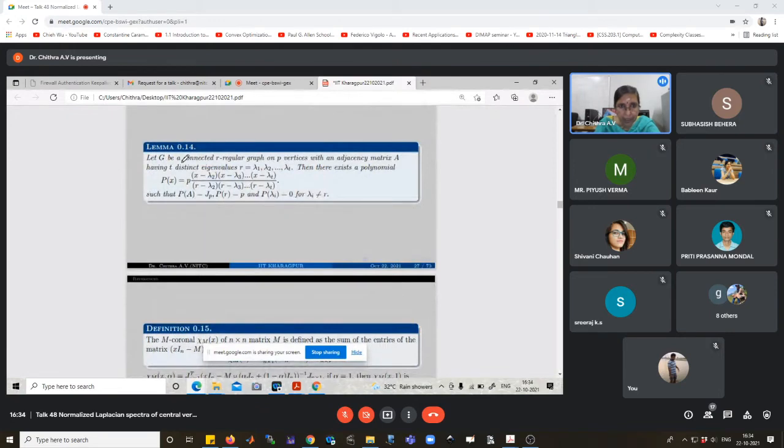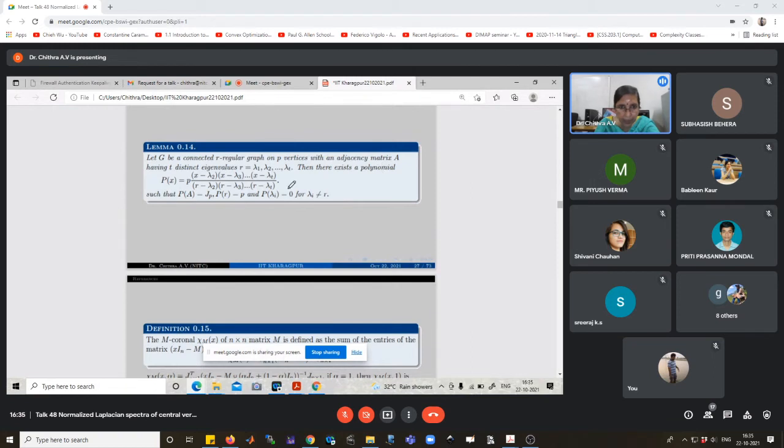Okay. Let G be a connected r-regular graph on P vertices with an adjacency matrix A having t distinct eigenvalues. Whenever the graph is regular, one of the eigenvalues, the largest eigenvalue, is the same as the regularity.